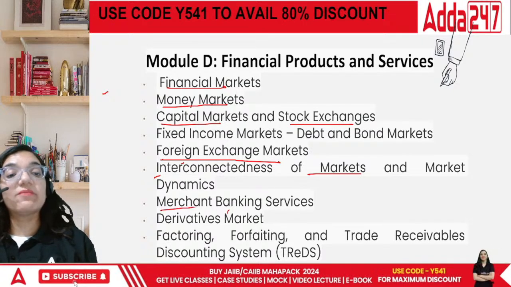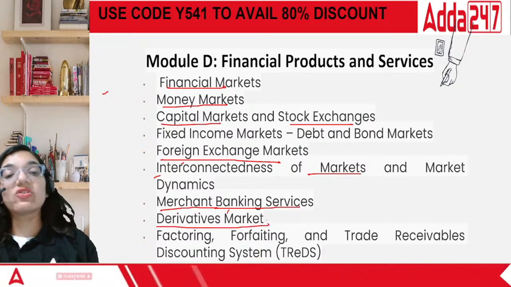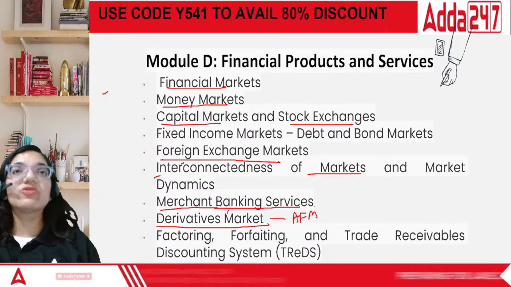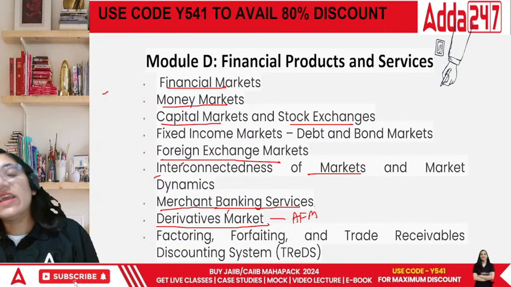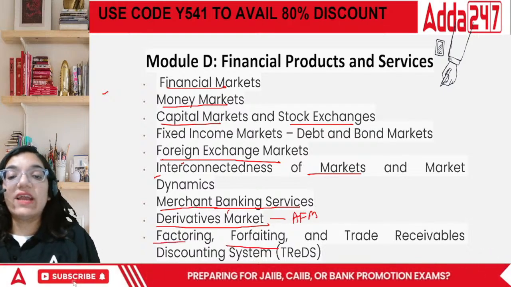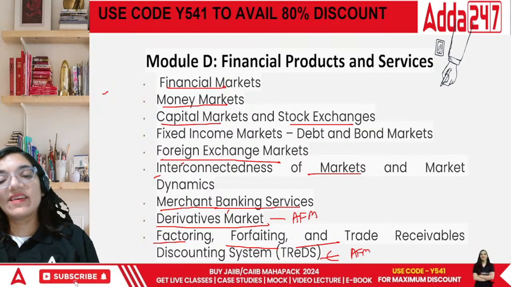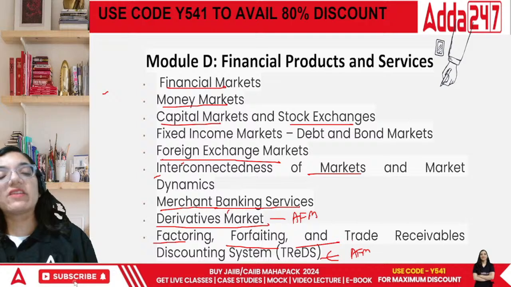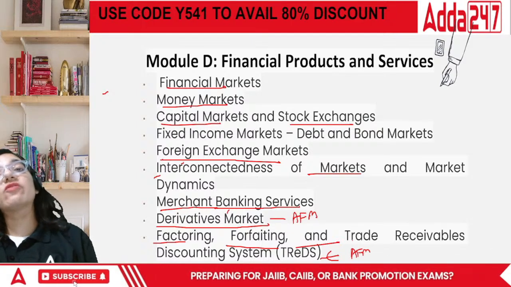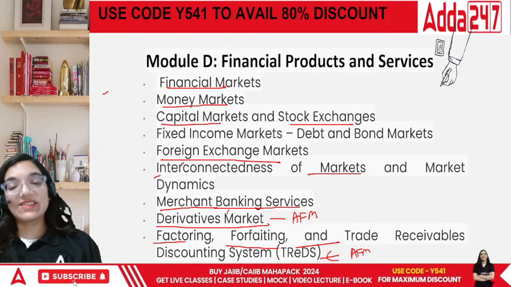Then you understand merchant banking services. Derivative market, this is also a part of AFM as well, everyone. There are certain things which are helpful because you will be studying those topics in other subjects as well. Then you have factoring, forfeiting and trade receivables. This is also a part of AFM. So you'll be studying a part of derivatives and factoring, forfeiting and trade receivable discounting systems in terms of your accounting and financial management, which is your third subject.